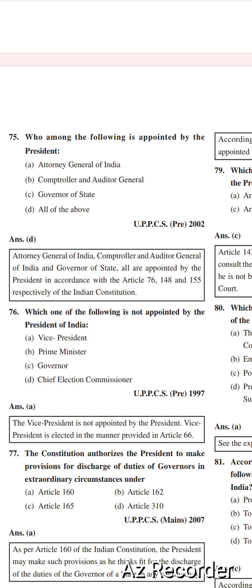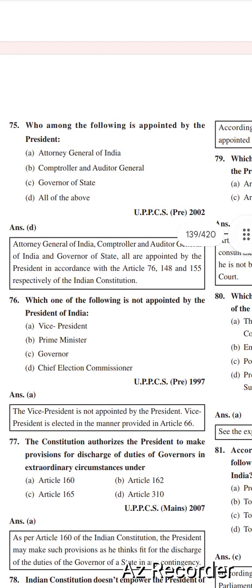Attorney General of India, Comptroller and Auditor General of India, and Governor of State all are appointed by the President in accordance with Article 76, 148, 155 respectively of the Indian Constitution.